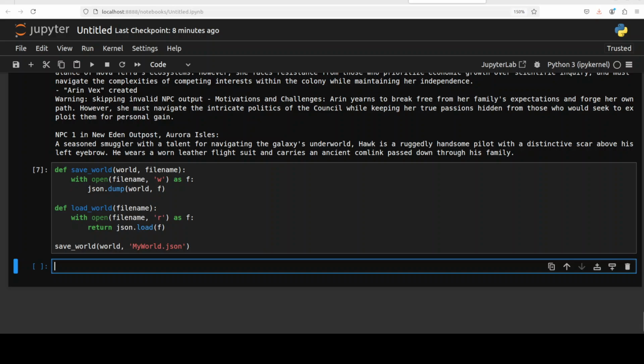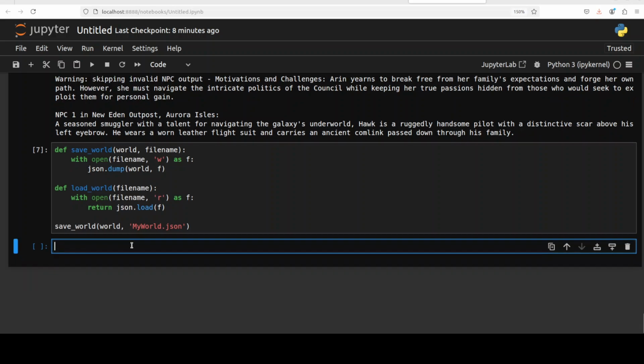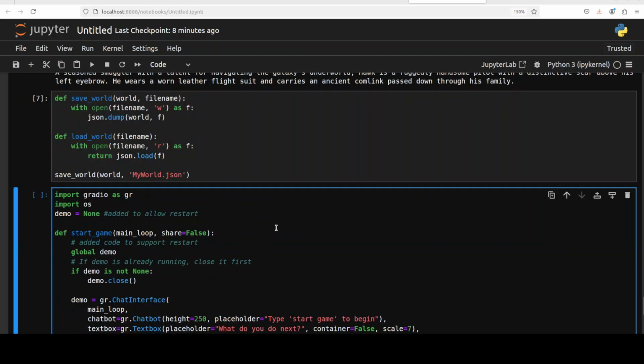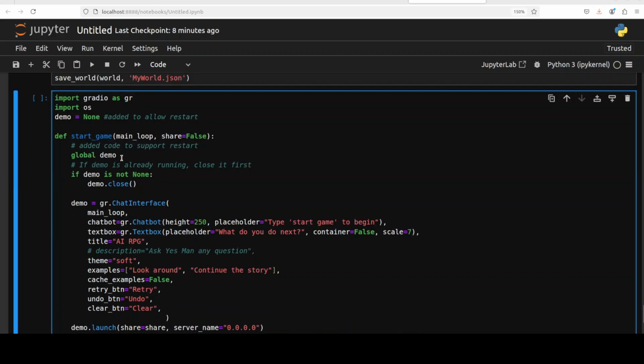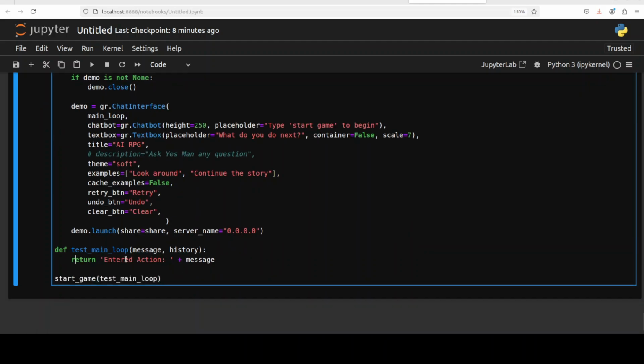So everything is created in terms of our dungeon. Now just to do a test run, we can just run this code. All this code is doing is launching a Gradio demo and starting the game. This is not an actual run. This is just a test main loop.